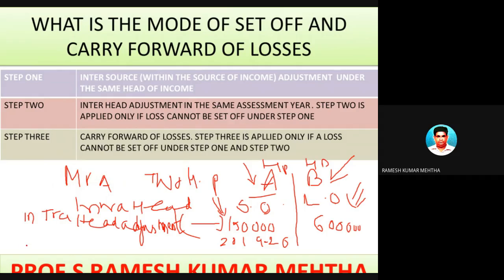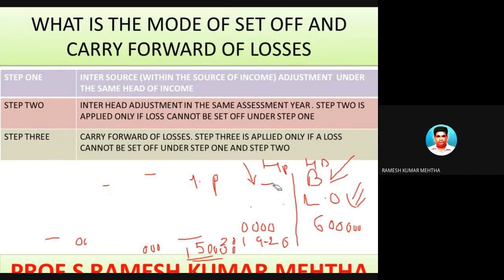In this case, the loss of 1,50,000 rupees can be set off against 6 lakh rupees of income. That is, 6 lakhs minus 1.5 lakhs is equal to 4.5 lakhs. So this is the income from the house property after making adjustments under intra-head adjustment, or within the same source adjustment. Hope you have understood it.